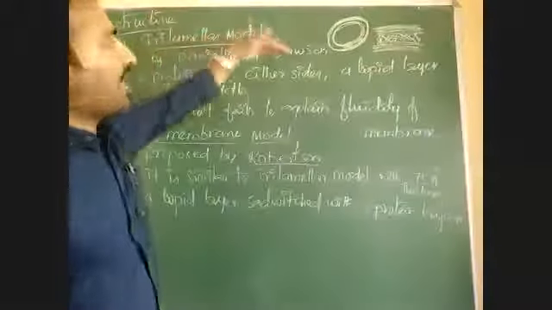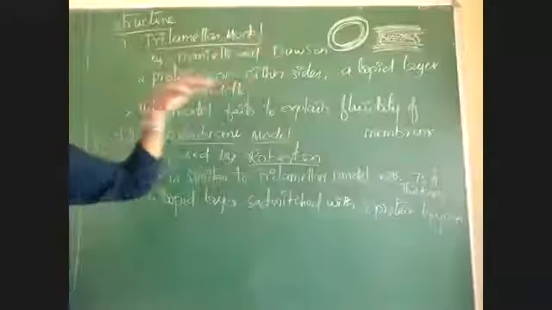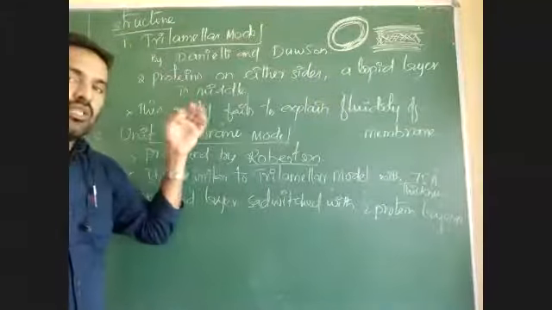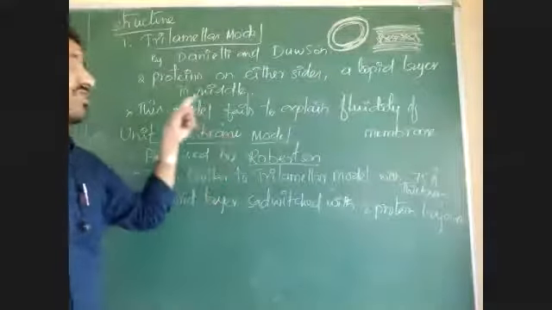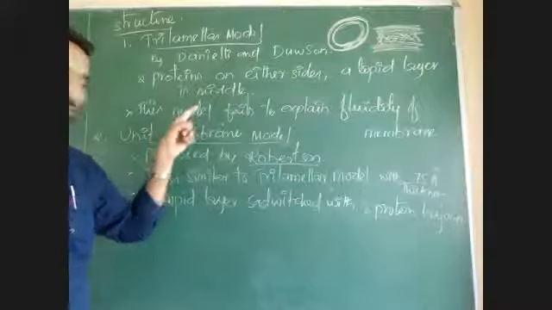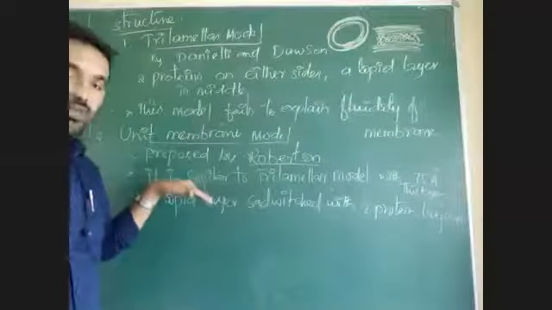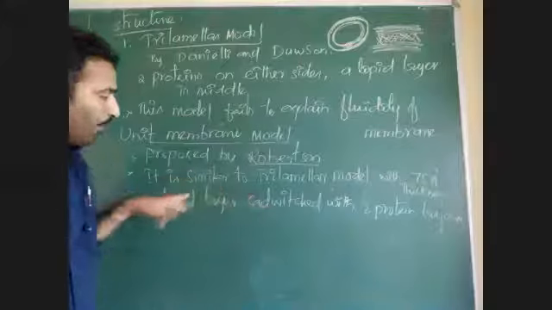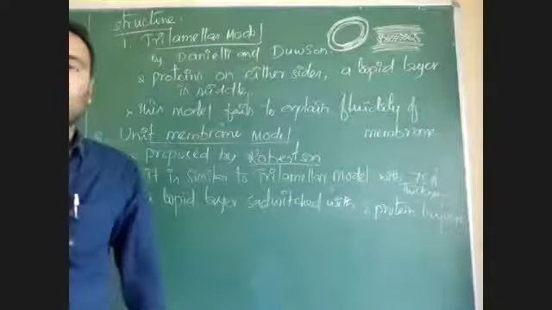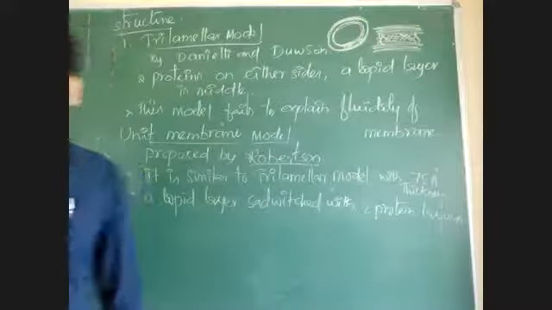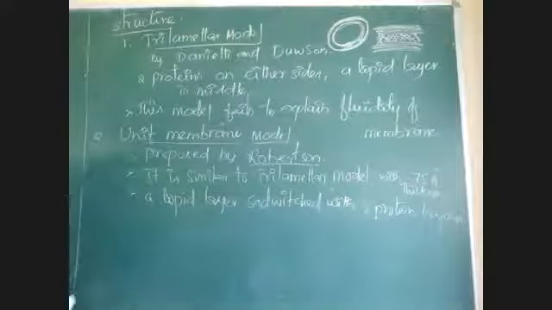Danielli and Davson told that proteins are the chief, important structures present in the plasma membrane. But Robertson told that the lipid is a very important structure, and in that lipid, proteins are present. That's the only difference. But this also fails.